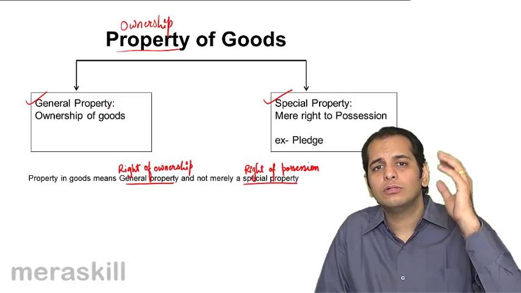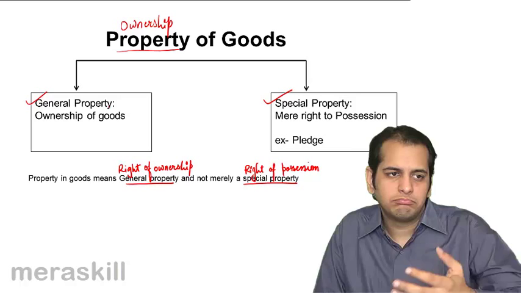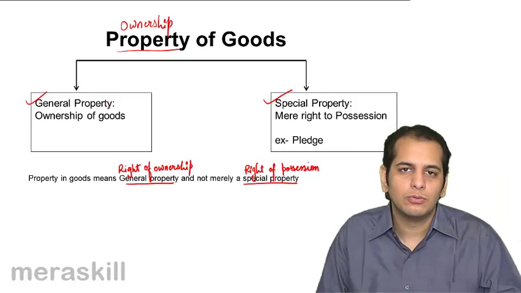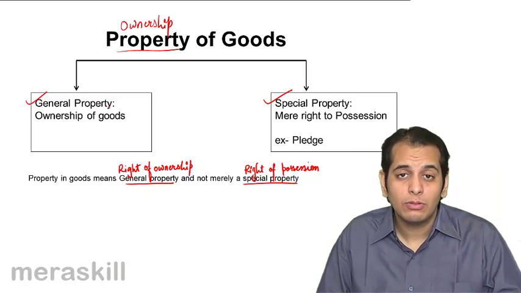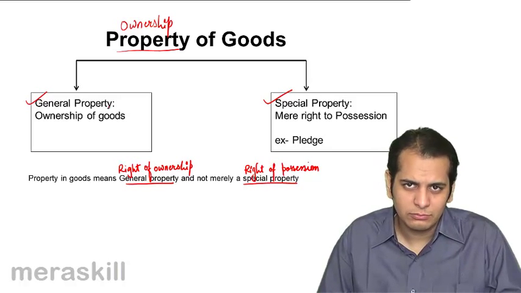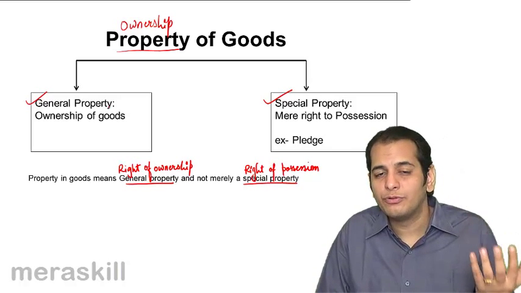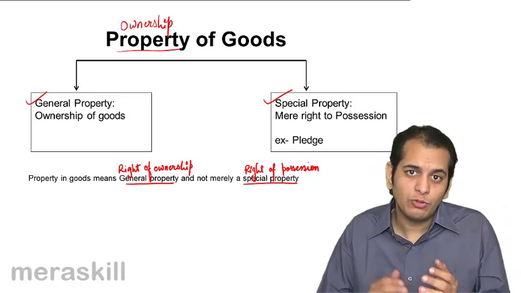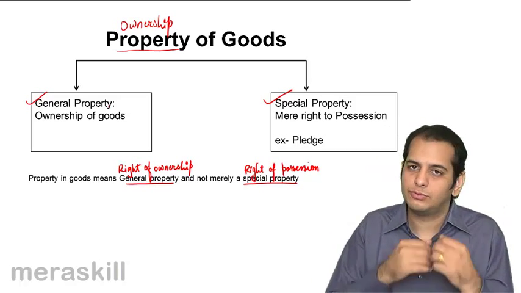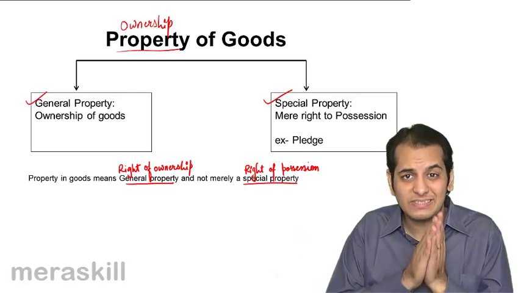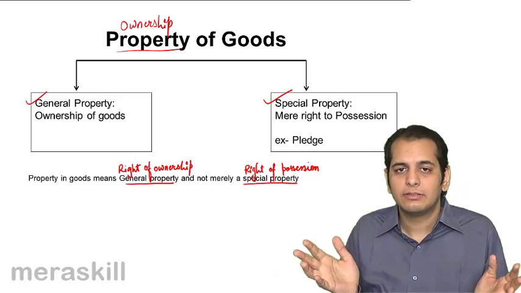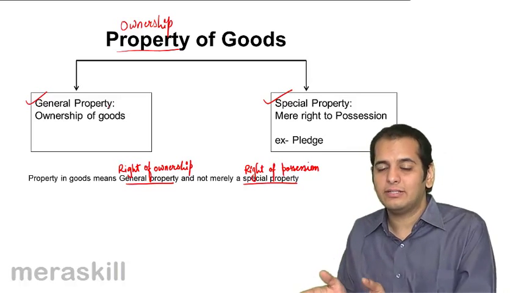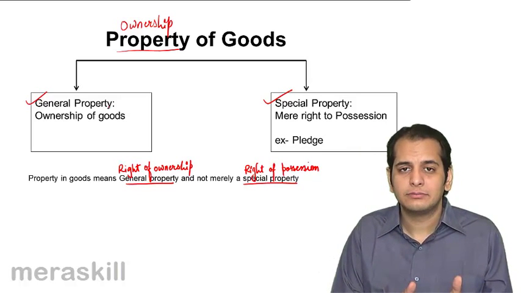Let's say you own a flat, a bungalow. Since you are the owner, it depends upon you how you want to make use of that bungalow. If you want to use it for your residential purpose, you can do it. If you want to sell it, you can sell it. If you want to give it on rent, it's entirely your right.